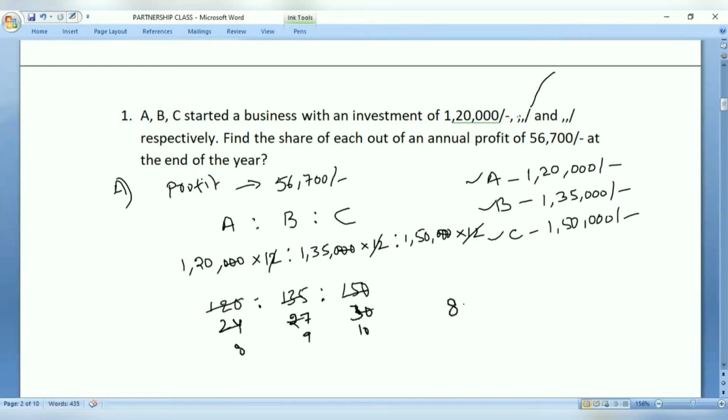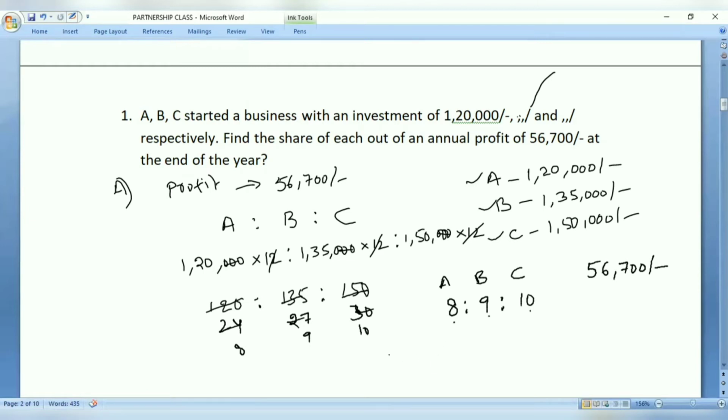So the ratio at which the profit is to be divided is 8 is to 9 is to 10 for A, B, and C. Now, the total profit is 56,700 rupees. If you divide this 56,700 into 8 components, 9 components, 10 components, how much each will receive is what we need to see.